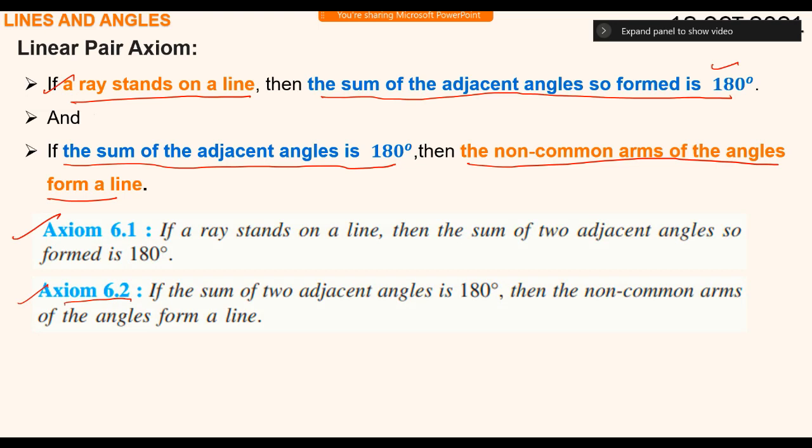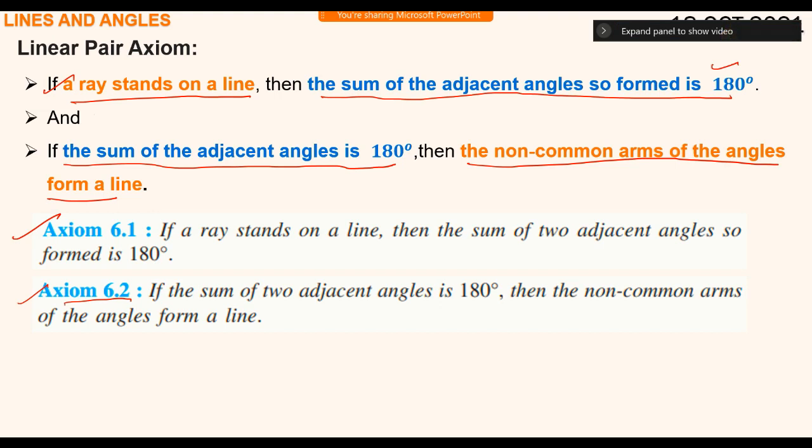Have you understood axiom 6.1? And axiom 6.2 is what? The converse of axiom 6.1. Is it clear to you all, children? Put a thumbs up if it is clear. One is the converse of the other. Axiom 6.2 is the converse of axiom 6.1.